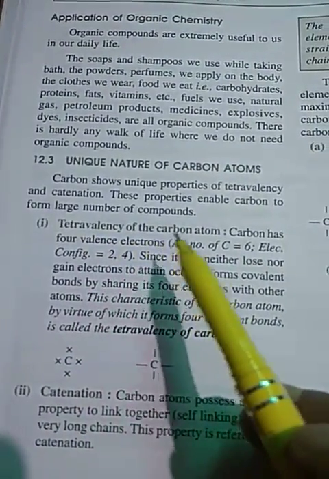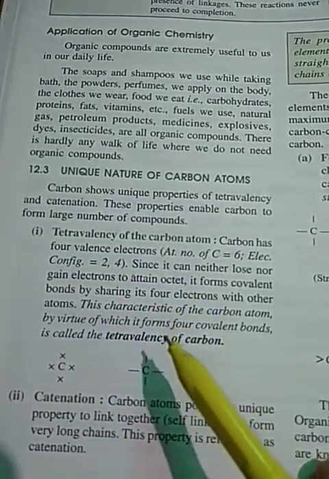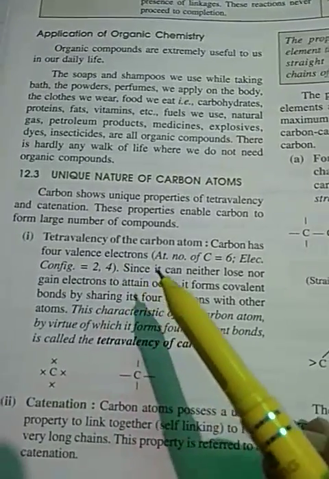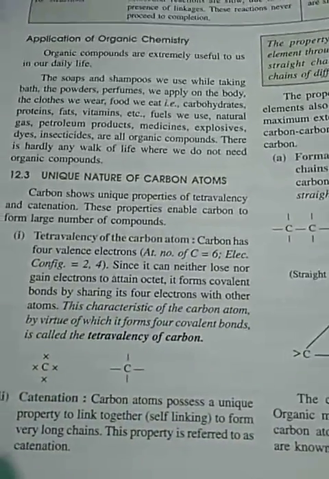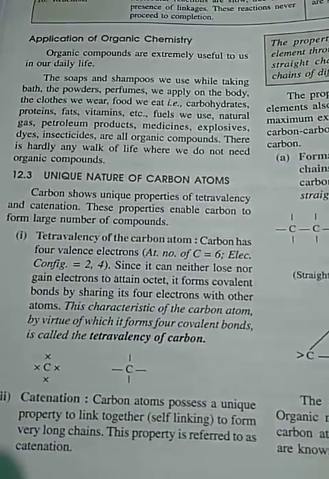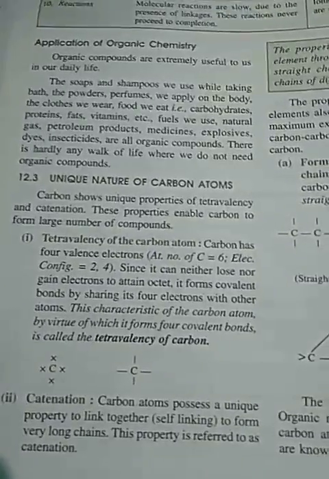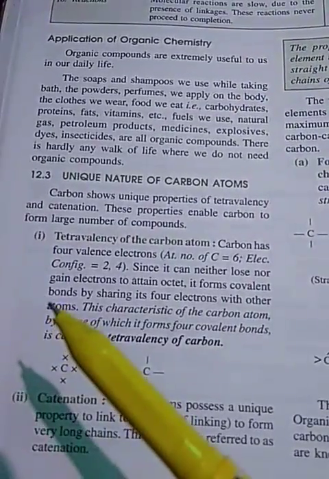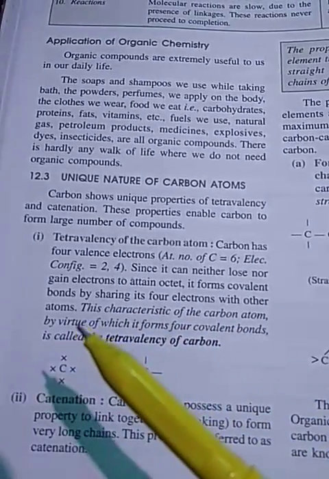Tetravalency of carbon atom. Carbon has 4 valence electrons. I have told you these things. Language may be different. Carbon can neither lose nor gain electrons. Only it shares to form its octet. So it forms covalent bonds by sharing its 4 electrons with other atoms.